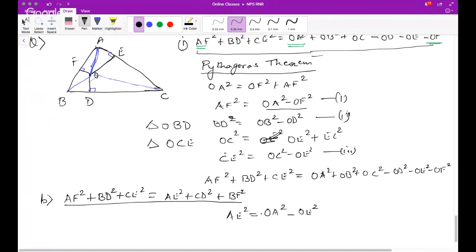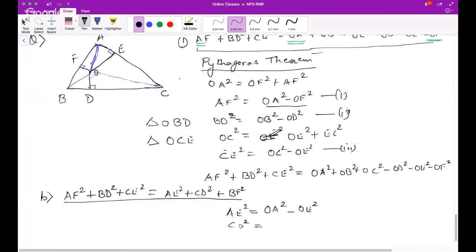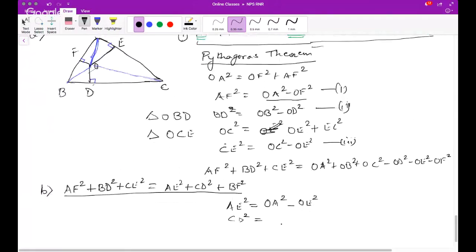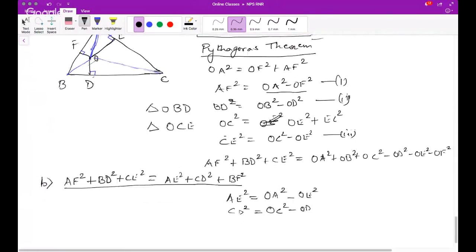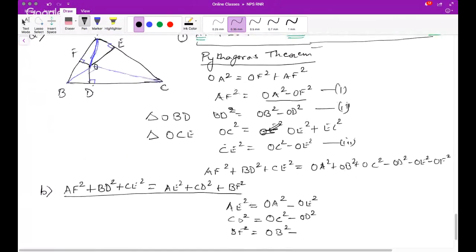Similarly, CD square. So this is CD, and this is OC square minus OD square. So you can write OC square minus OD square. And similarly, BF square is OB square minus OF square.